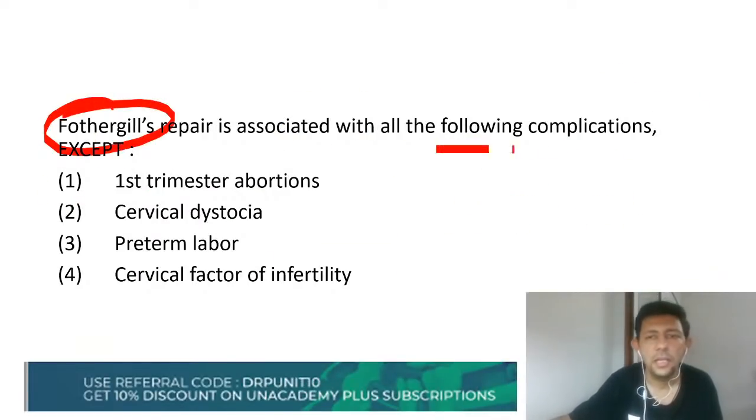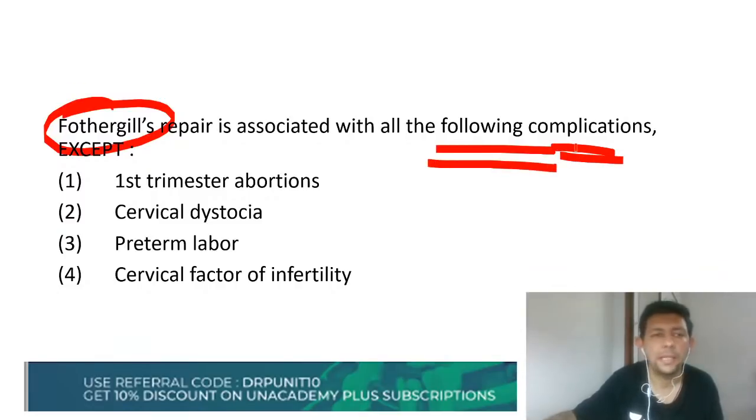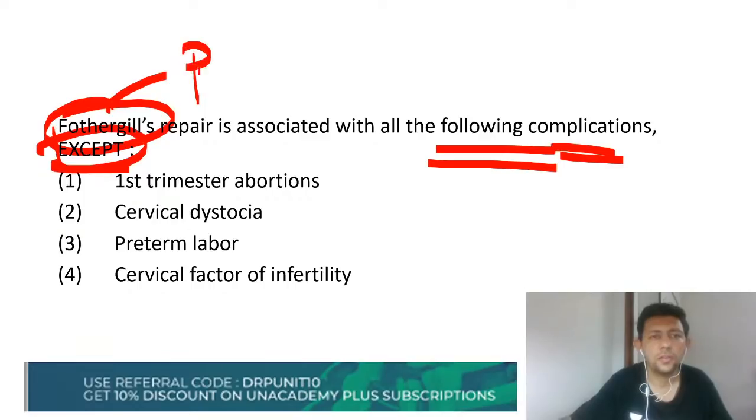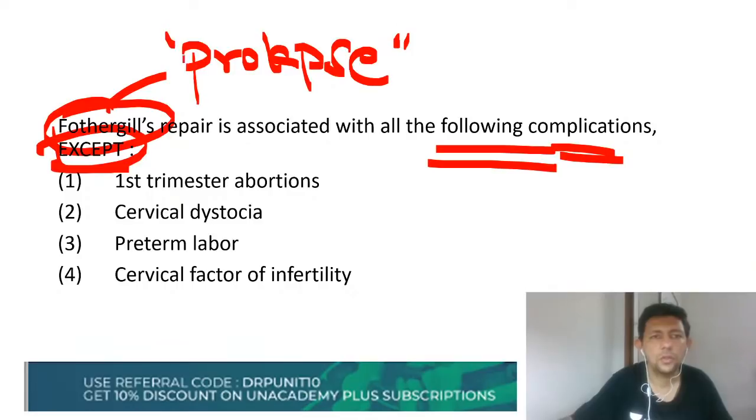Now what is the surgery associated with all of the following complications except, anybody? So what are the complications of Fothergill, and where do you do this Fothergill's operation? Okay, so Fothergill's is one of the surgeries for prolapse uterus. And I'll tell you which patients you do it in and why it is no longer popular.